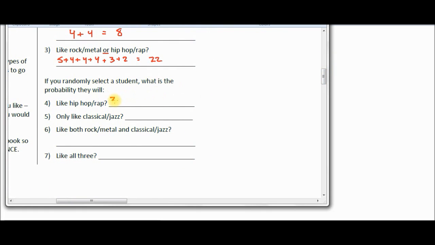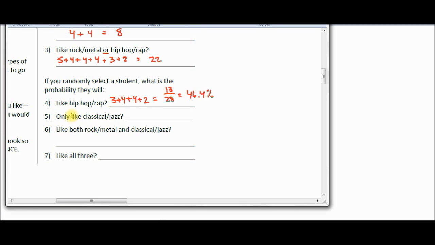We've got 3 plus 4 plus 4 plus 2. It's going to be 13. 13 things make me happy over 28 total things. Put that in your calculator. You're going to end up with 0.464, which is 46.4%.